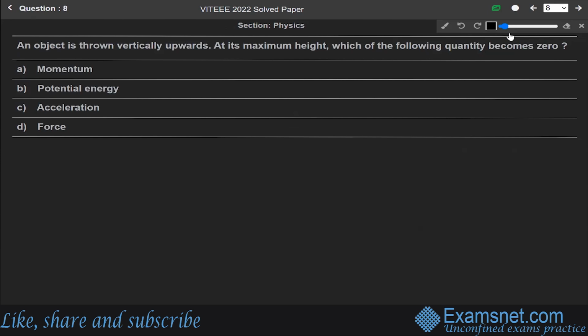Now, question number 8. An object is thrown vertically upwards. At its maximum height, which of the following quantities becomes 0? So we know that at maximum height, V is 0. Since V is 0, M into V automatically becomes 0. So the momentum P is equal to 0. So the correct answer is option A, that is, momentum will become 0.